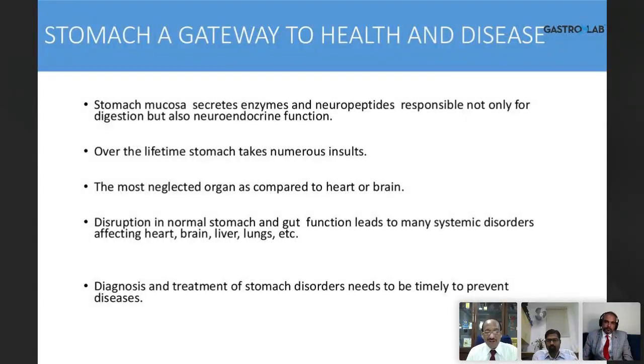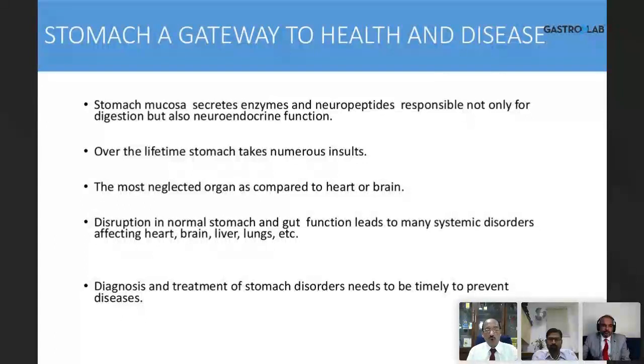But it still doesn't digest itself. And immediately after the stomach is the duodenum, which can never withstand the acid load. And up on top is the esophagus, which cannot withstand the acid load. So how nature has created such a beautiful compartment, because acid is so important for digestion and for preventing infections. Bacteria, fungi, viruses are all destroyed by the stomach acid. So acid is a friend and the foe. So we need to know more about it and more about the stomach.